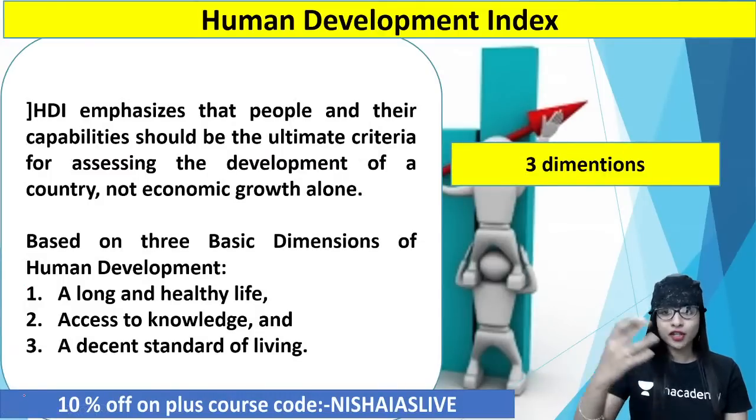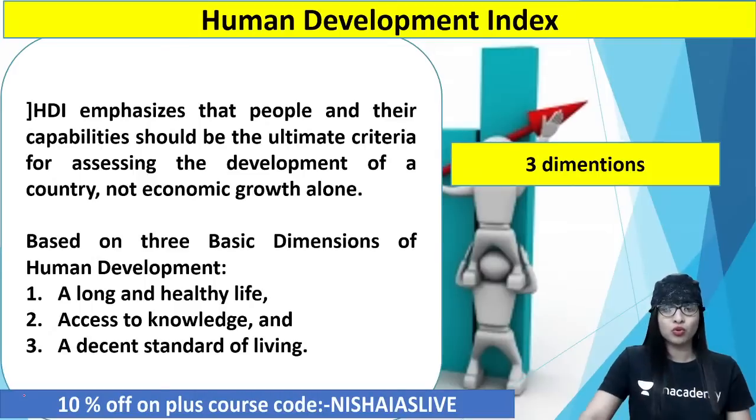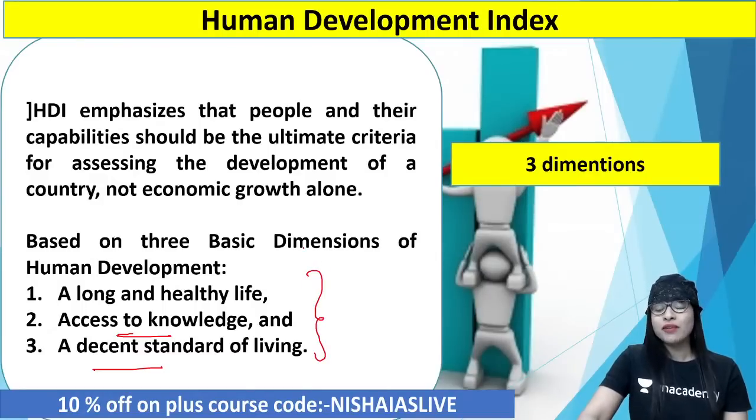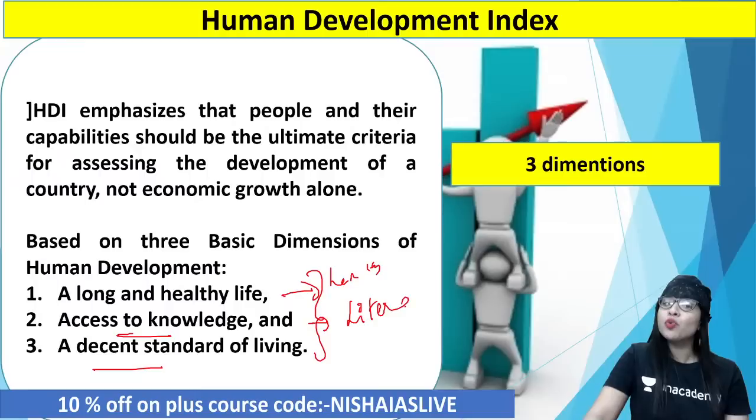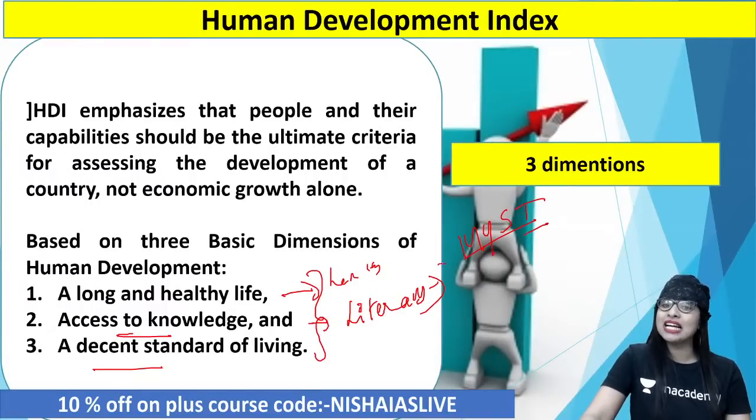And thus, whatever I told you, a quick briefing regarding the HDI: they are based on 3 dimensions. A long and healthy life, access to knowledge, and a decent standard of living. In this, what you should understand is, as far as the 3 parameters or dimensions of HDI are concerned, a long and healthy life talks about health, that is longevity. Access to knowledge is the literacy rate, which is classified into 2 categories. If you want to measure HDI based on the educational perspective, there is something called the mean years of schooling index, and the second one is called the expected years of schooling index.